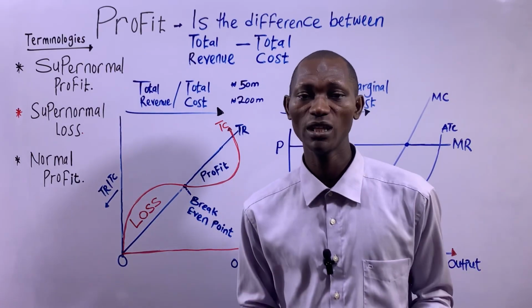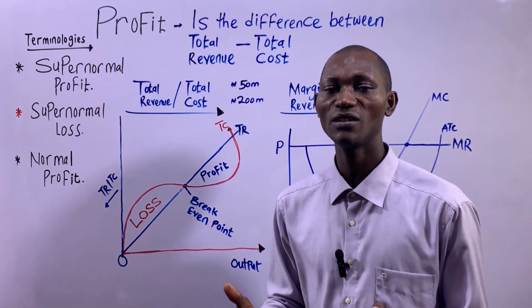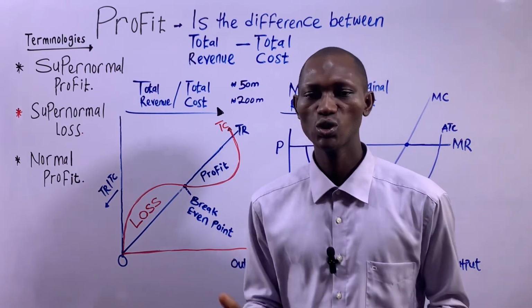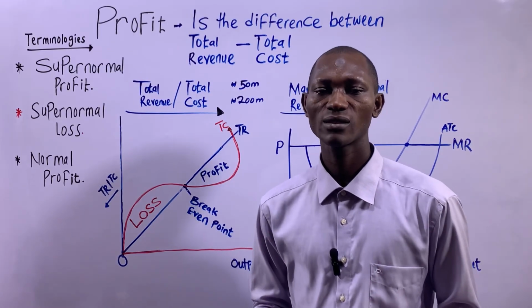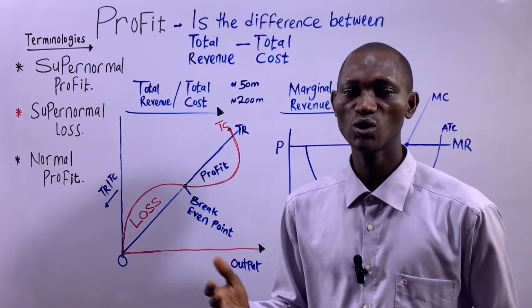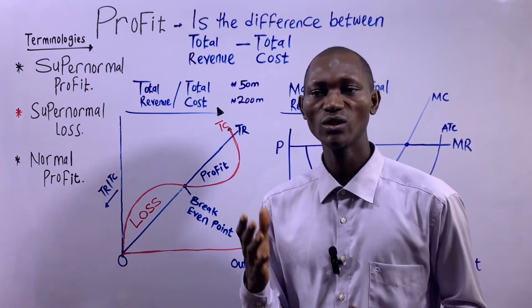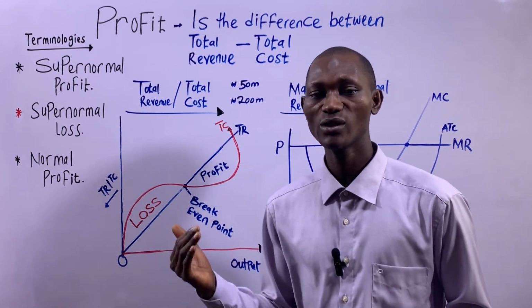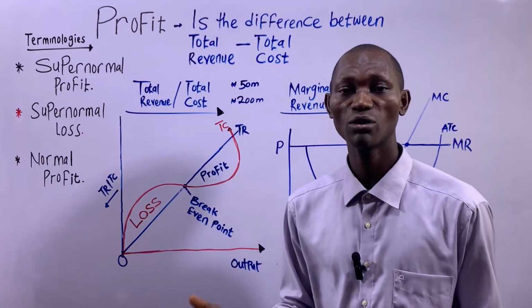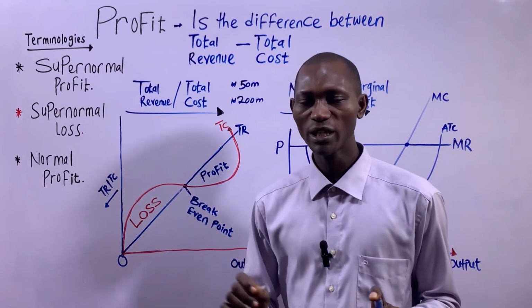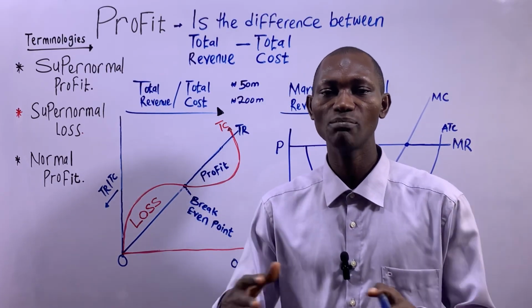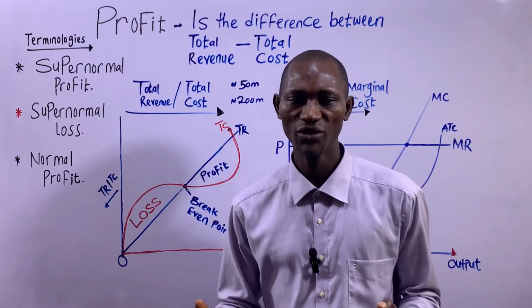And to get to supernormal profit, it is basically the difference between your total revenue and total cost. The difference you have when you deduct your total cost from your total revenue is profit. But by supernormal profit, we mean the profit is more than expected.